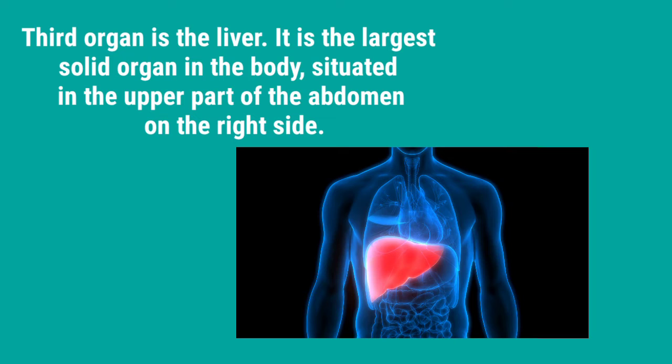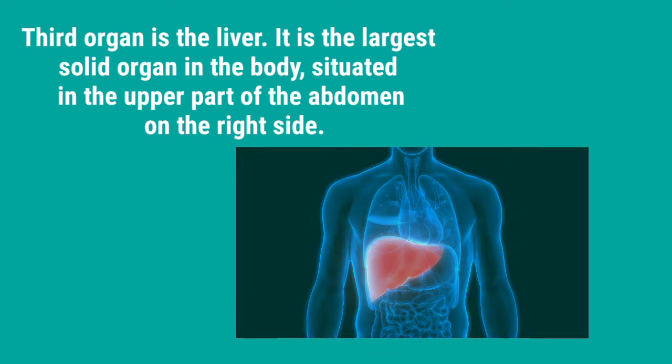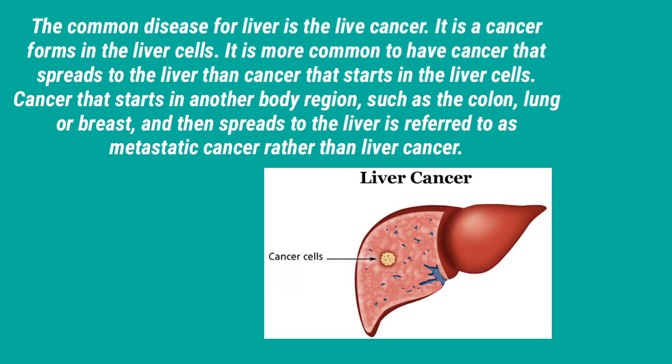It is the largest solid organ in the body, situated in the upper part of the abdomen on the right side. The common disease for the liver is liver cancer. It is a cancer that forms in the liver cells.